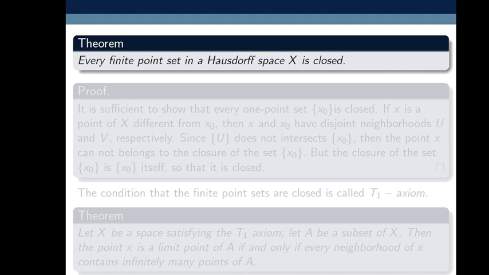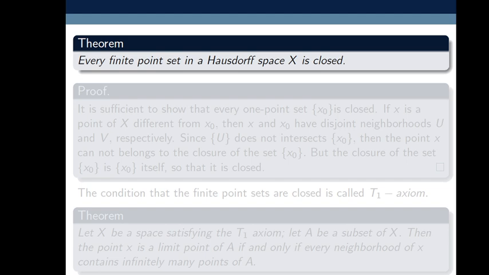Let's have a theorem. So before proving the theorem, remember that the concept of limit points is renamed in other books as a point of accumulation or cluster point. So a limit point has other names: cluster point or accumulation point.